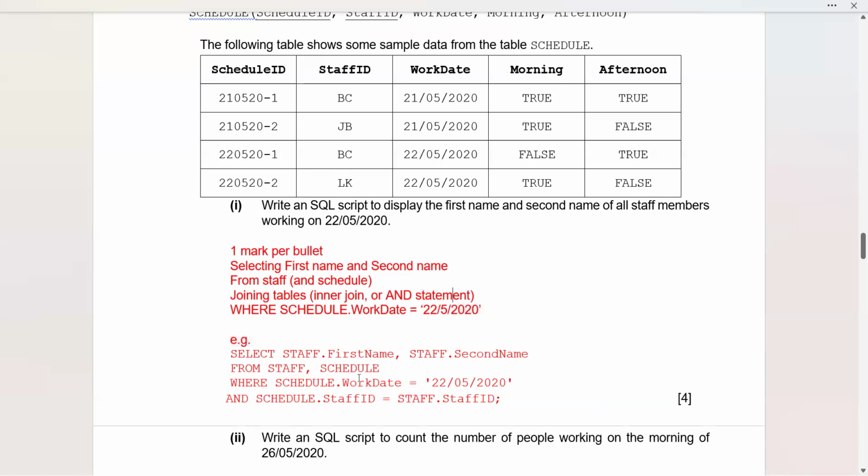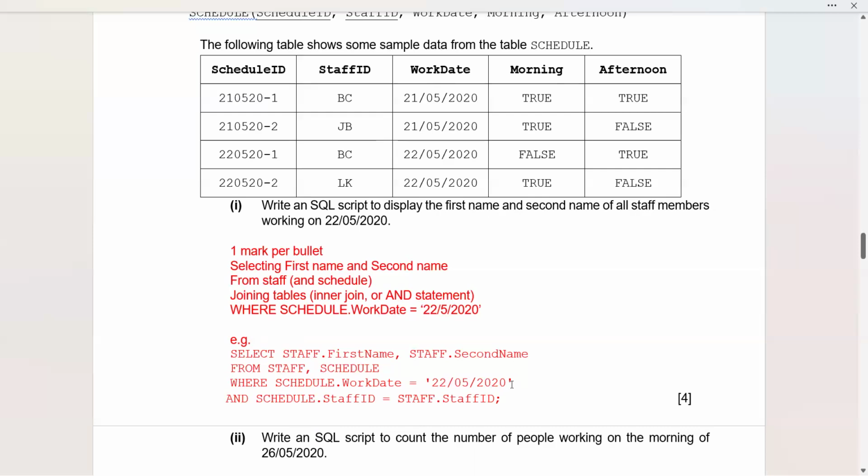Since one table is your staff table from where the data is obtained, and the second one is your schedule table, which actually contains the staff ID as the linking field, or you can say here staff ID is the foreign key, and in the staff table the staff ID was a primary key. So that is why where, and what is the condition? Where schedule dot work date. Since the work date field is in the schedule table, that's why we mentioned where schedule dot work date equals to